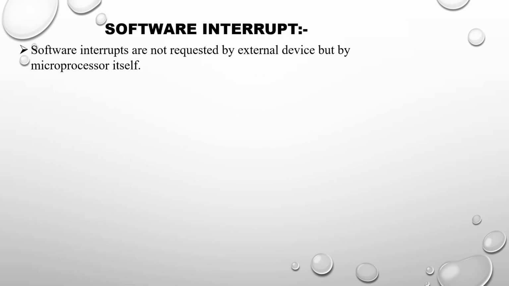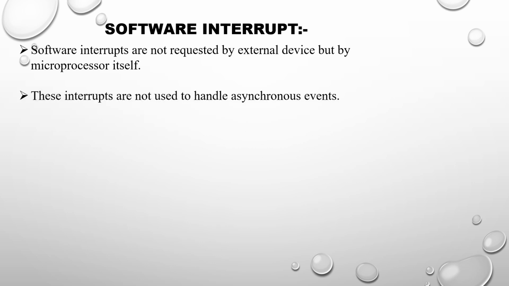Software interrupts. Software interrupts are not requested by an external device but by the microprocessor itself. Here the microprocessor will be interrupting the device. These interrupts are not used to handle asynchronous events. They cannot be masked or ignored. They have the highest priority.